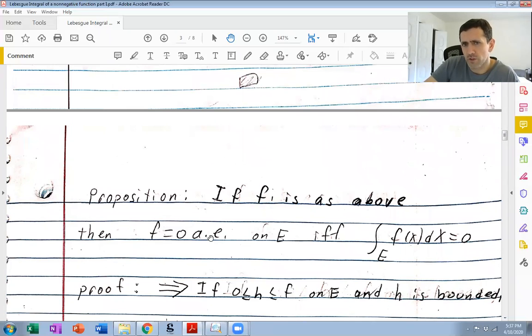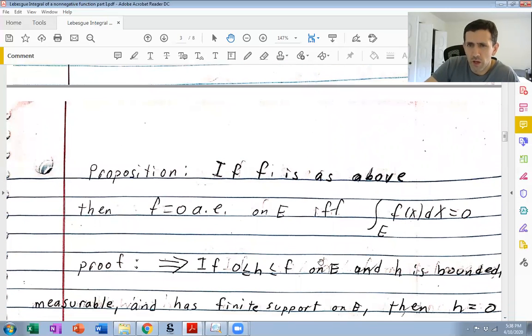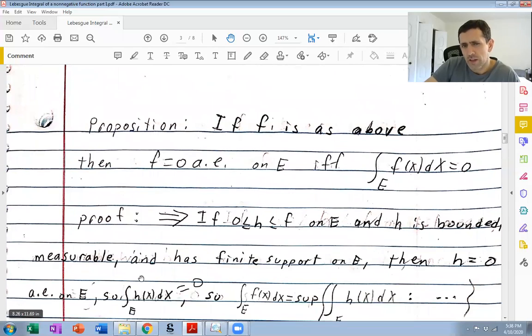All right, so let's do the easy part. And that is, if f equals 0 almost everywhere, then this integral is 0. Again, it's not subtle, but we still have to prove it. So let's say h is less than or equal to f, non-negative, and h is bounded, measurable, with finite support on E. Well, if f is 0 almost everywhere and h is sandwiched between 0 and f, then h has to be 0 almost everywhere. So it's an easy homework that the integral of h over E is 0. And again, we know how to do this integral.